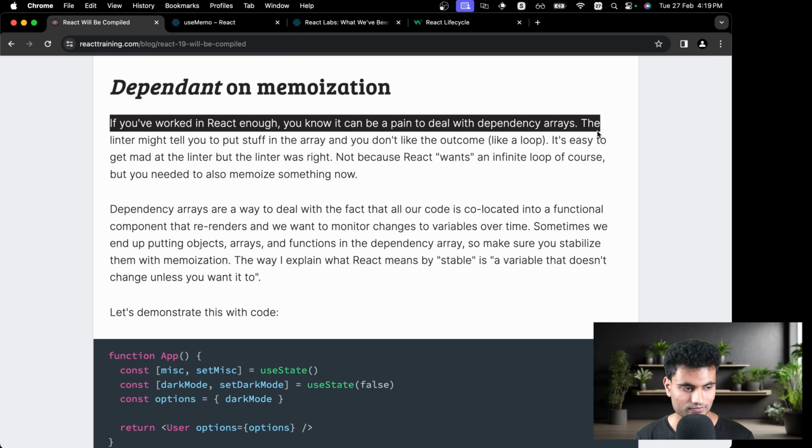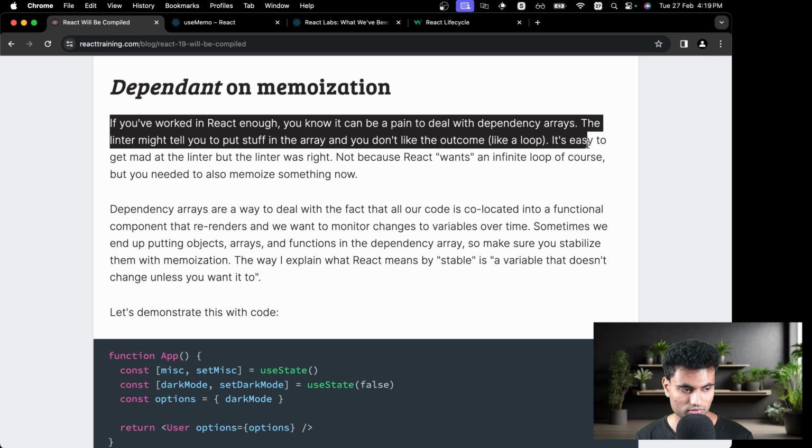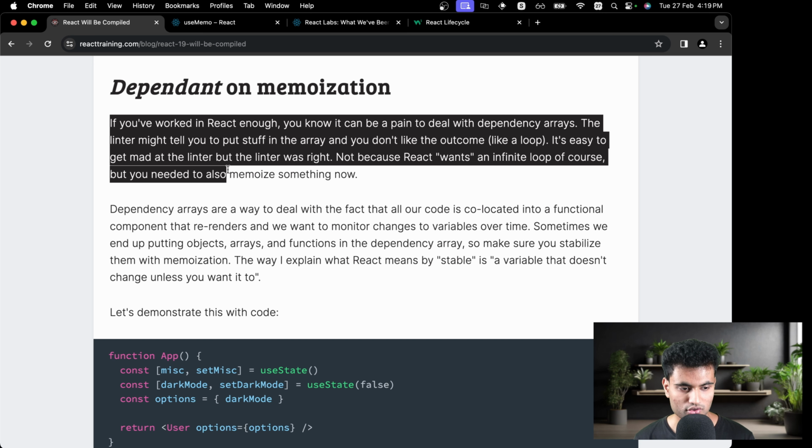If you have worked with React enough, you know it can be a pain to deal with dependency arrays. Yeah, the linter might tell you to put stuff in the array and you don't like the outcome, like a loop. It's easy to get mad at the linter, but the linter was right. Not because React wants an infinite loop, of course, but because you need to also memoize something now. It's just adding more work for you.